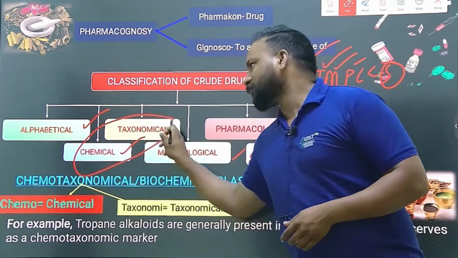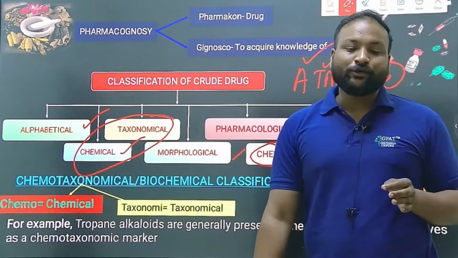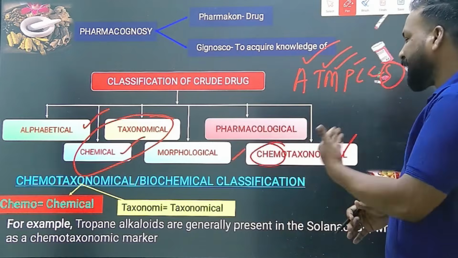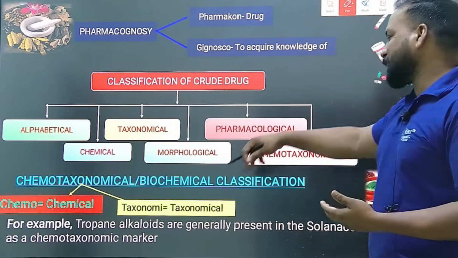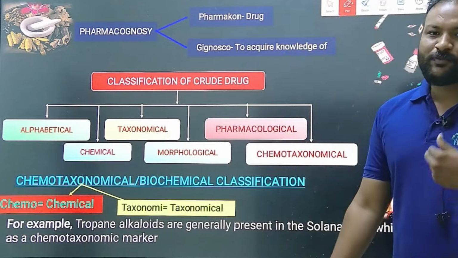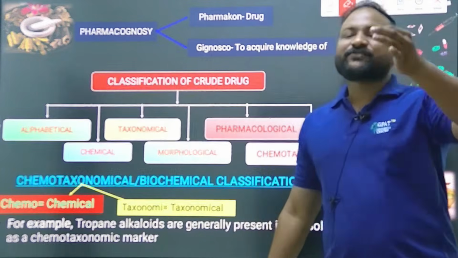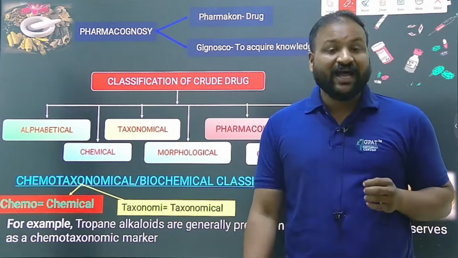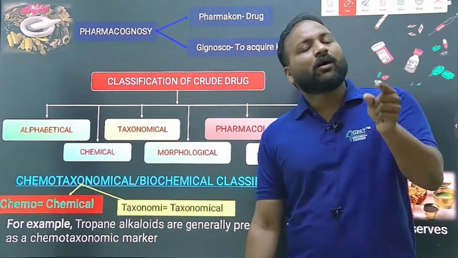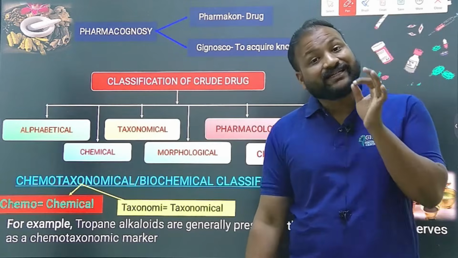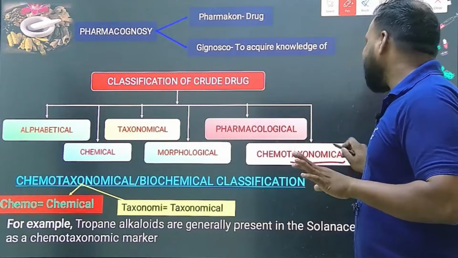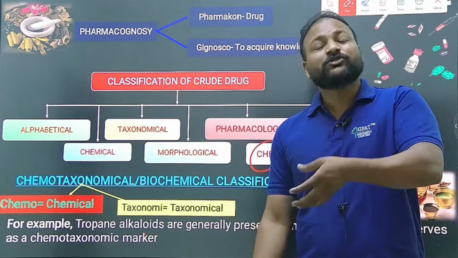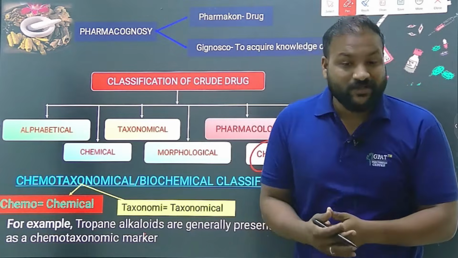The combination of both means that plants of a specific family contain a specific drug, which is a chemotaxonomical feature. Yes, let us see each one in detail. You can have an example here itself for chemotaxonomical, because it's a special one. In specific families, they contain specific secondary metabolites. That is a fixed phenomenon. All Solanaceae family plants contain tropane alkaloids, where Solanaceae is a taxonomical feature and tropane alkaloids are a chemical feature. Most of the Umbelliferae families contain volatile oils. Clear?